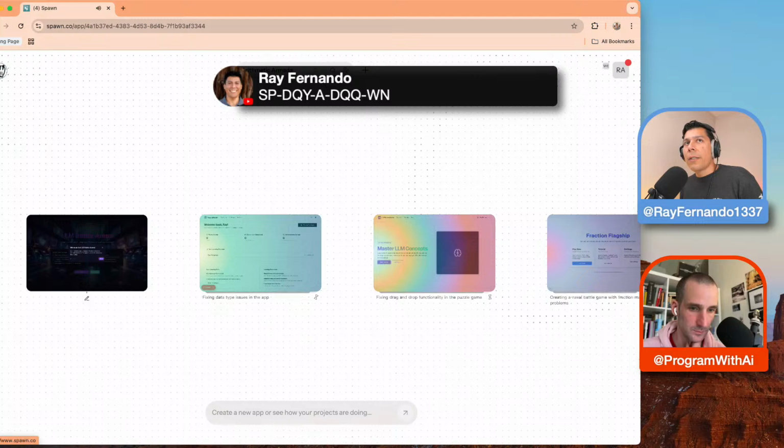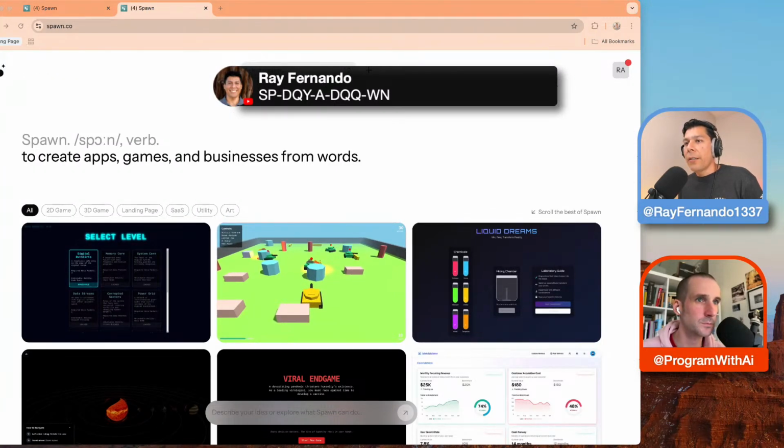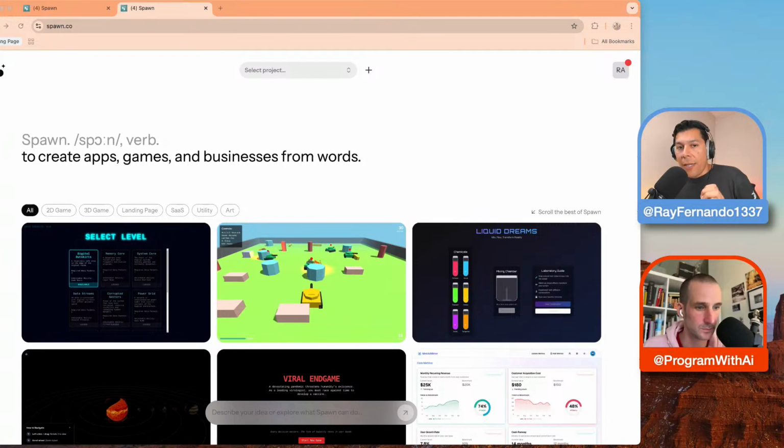Just to give a summary real quick for those who are just joining in right now, we're taking a look at Spawn. This is a new way to create apps literally just from a basic description. You don't have to spend a bunch of time prompting, like, I want this fluffy thing over here and I want it in this style and do all this type of thing.